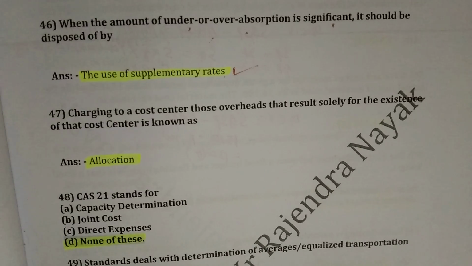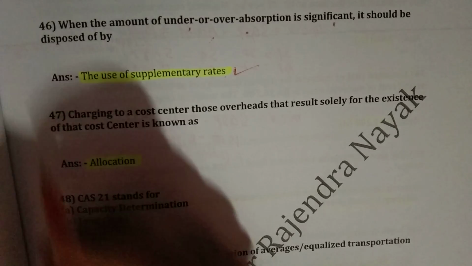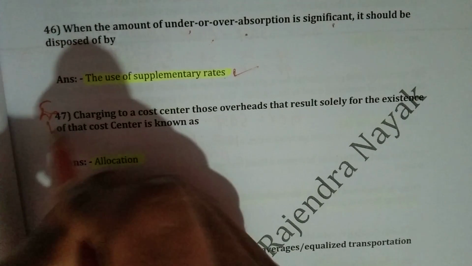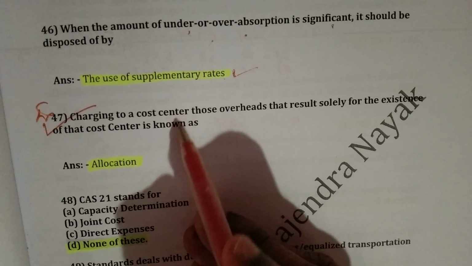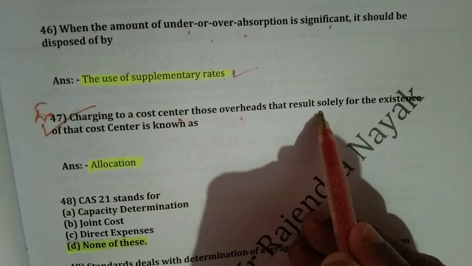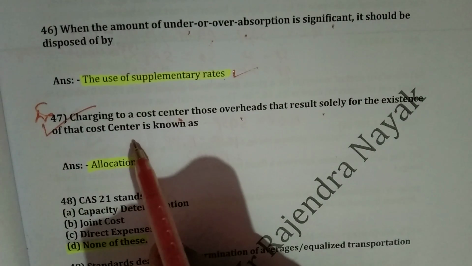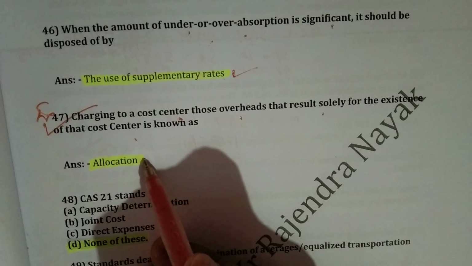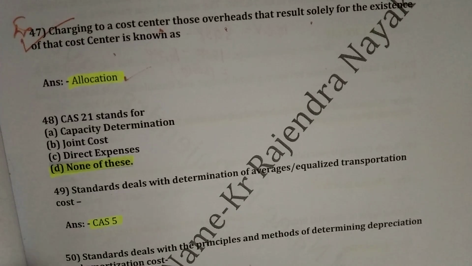Question number 47. This question is very important. Applying to a cost center, those overhead that result solely from the existence of that cost center is known as allocation. Known as allocation.